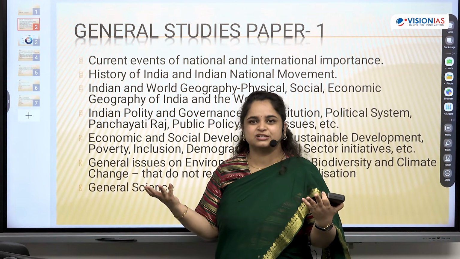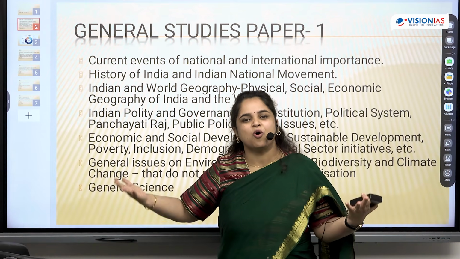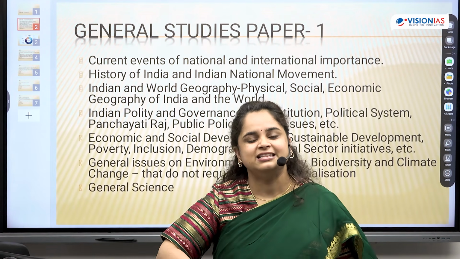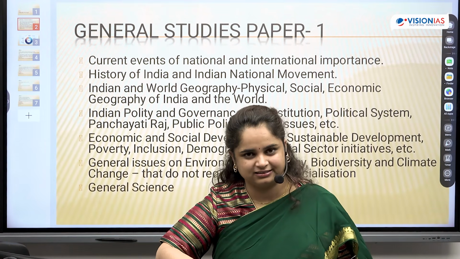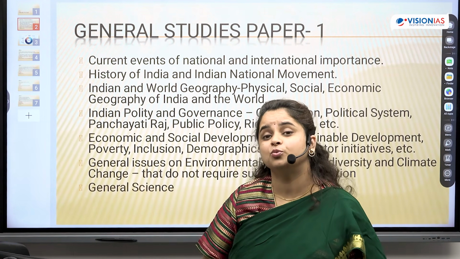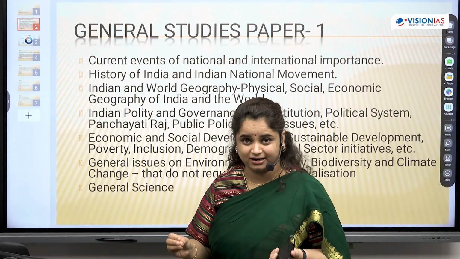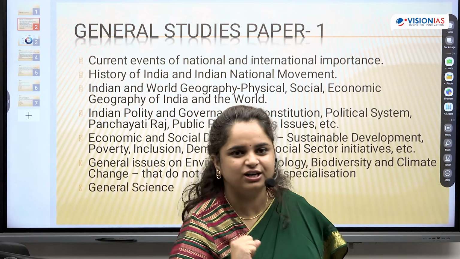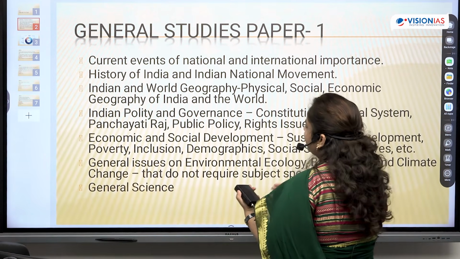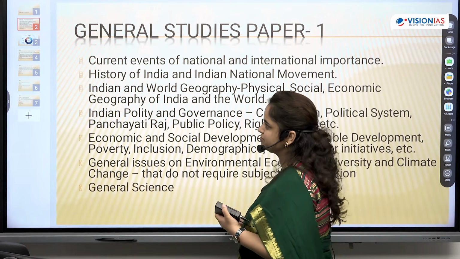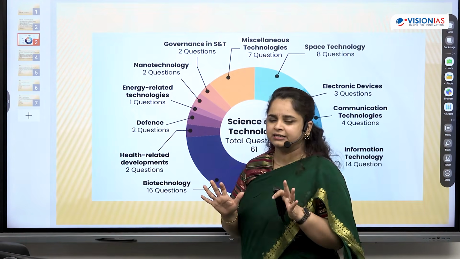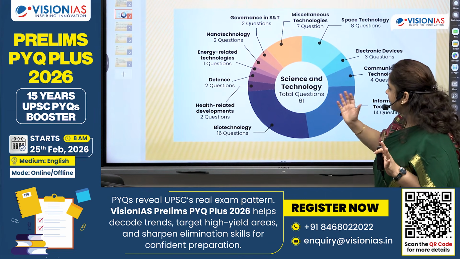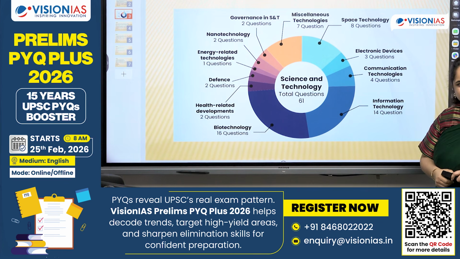The content which is available would be enormous, because general science, these two words, are limitless in a sense. So my anchor towards what topics I pick up would come from my previous year questions. That's the golden opportunity here. How we break this down, or how I elaborate this general science. I've integrated content from a few years, like 6-7 years, and this is a pie chart which has come out of that.